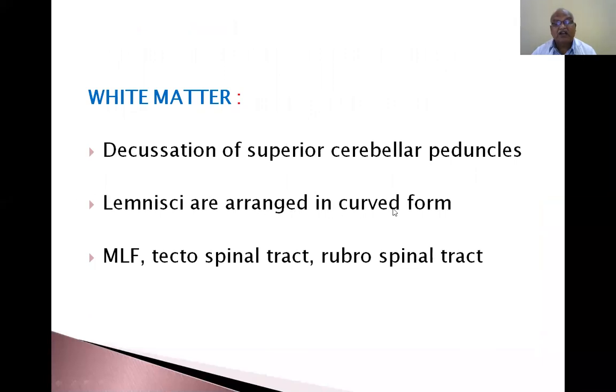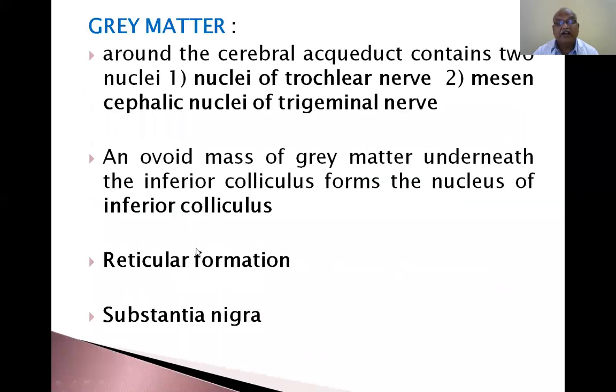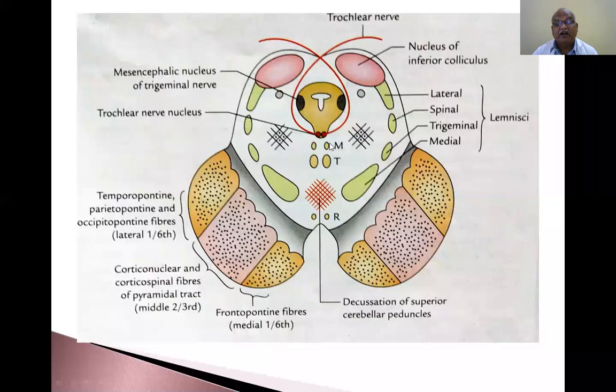Now, lemnisci are arranged in curved form in both medial longitudinal fasciculus, tectospinal tract, rubrospinal tract. So, I will show you the diagram. Medial longitudinal fasciculus, tectospinal tract, rubrospinal tract. So, this is the decussation of superior cerebellar artery. Already they are present in the theory PowerPoint. So, I will be showing you medial longitudinal fasciculus, tectospinal tract.